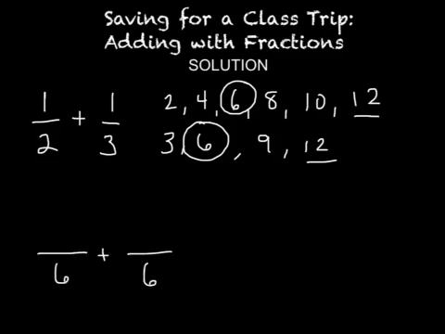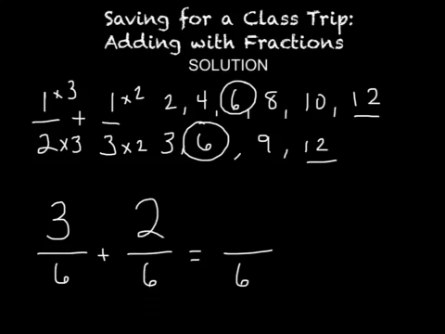Now it's going to be time to make equivalent fractions. So we have to ask ourselves, 1/2 is equivalent to what fraction with the denominator of 6? 1/3 is equivalent to what fraction with the denominator of 6? 2 times 3 gave us 6, so we multiply the numerator by 3 as well. 1 times 3 is 3. 3 times 2 gave us 6, so we have to multiply the numerator by 2 as well. 1 times 2 is 2.